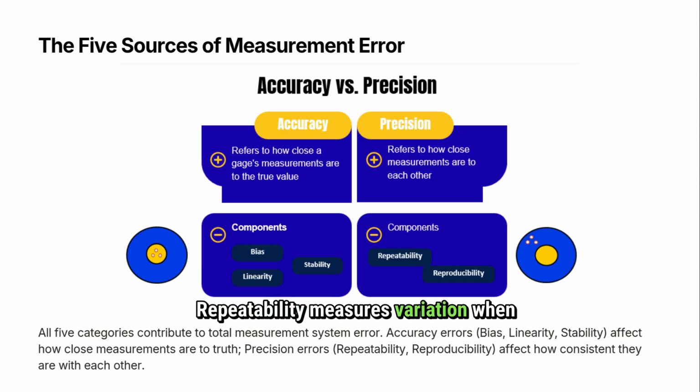Repeatability measures variation when the same operator uses the same gauge on the same part multiple times, while reproducibility looks at variation between different operators. Together, these components give us a complete picture of how trustworthy our measurement system really is. As we move forward, keep this distinction in mind because it forms the foundation for everything we'll do in Gauge R&R analysis. By the end of this session, you'll not only understand these concepts, but also know how to measure and improve them in your own processes.